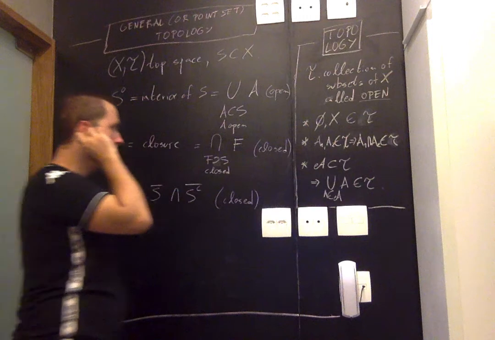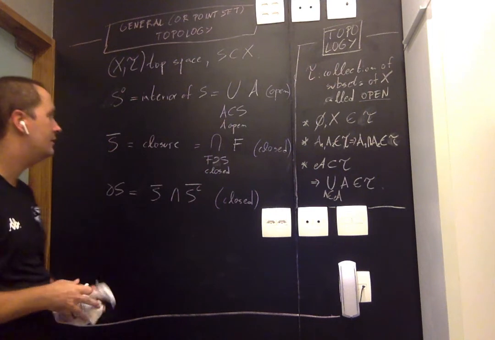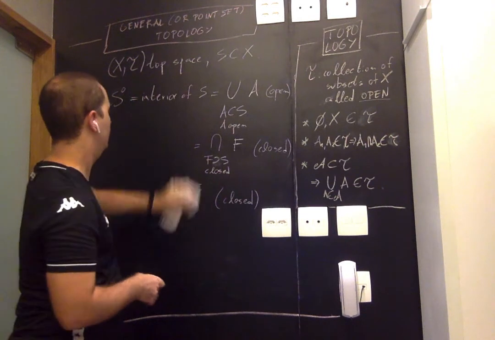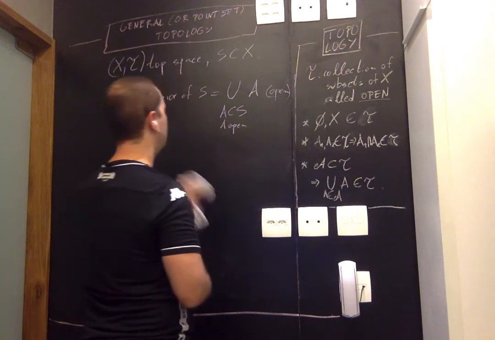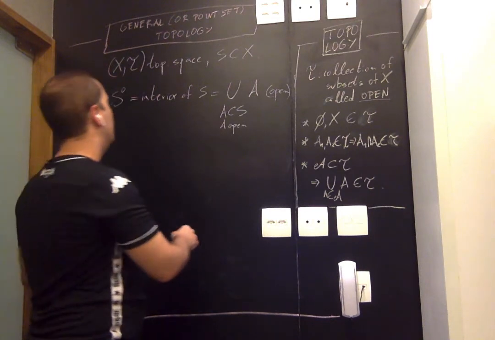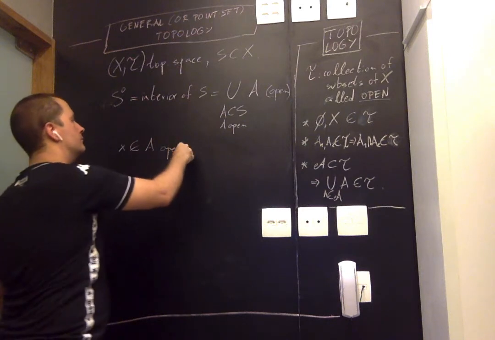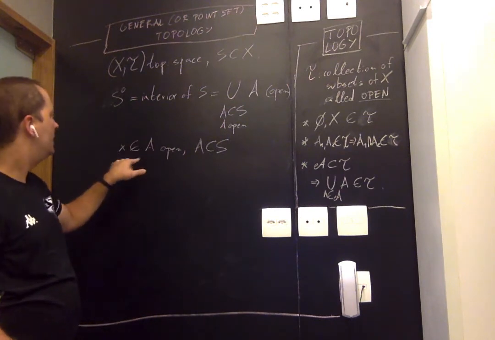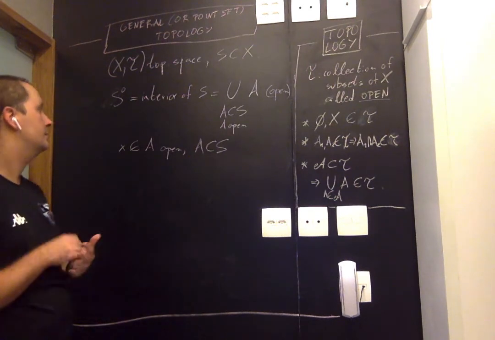But clearly there should be a lot more we can say about this because, you know, these are supposed to be important concepts, right? Otherwise I wouldn't be talking about them. So let me start with the interior. I've been talking about these protective bubbles or protective balls around points, right? So let's say that for any open set A, if x belongs to A, and A is contained in S, I'm going to say that when this happens, x is protected from the complement of S.